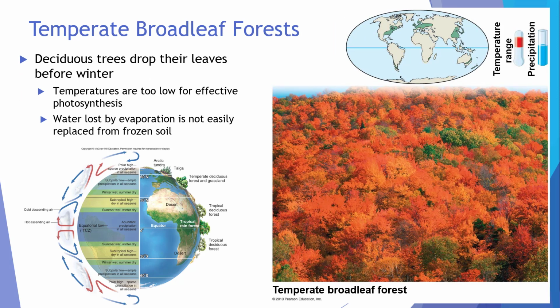Temperate broadleaf forests consist of deciduous trees, and they drop their leaves before winter. They do this because temperatures become too low for the tree to effectively carry out photosynthesis, and because water lost by evaporation is not easily replaced from frozen soil. You may notice that a significant portion of the east coast of the US and a lot of Europe is made up of this type of biome. This biome gets more rainfall than grasslands or chaparral, and that's why it supports trees.